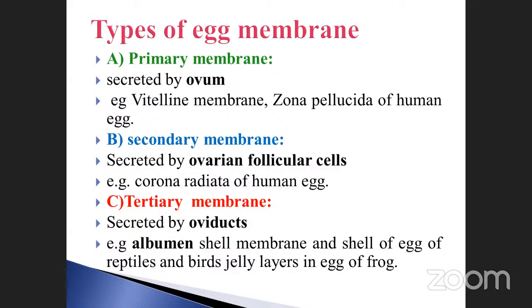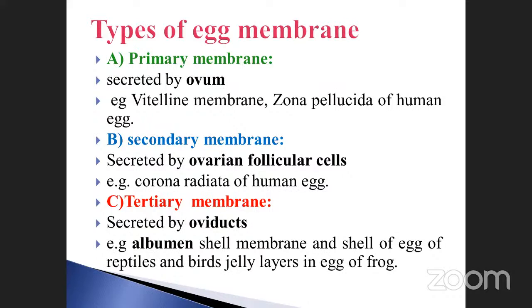The primary membrane is secreted by the ovum. Example, the vitelline membrane. So the vitelline membrane is a primary membrane. The zona pellucida of the human egg is also a primary membrane. Both are secreted by the ovum.